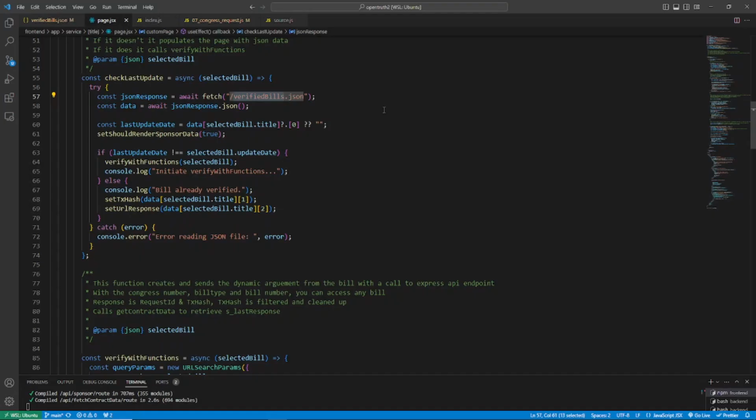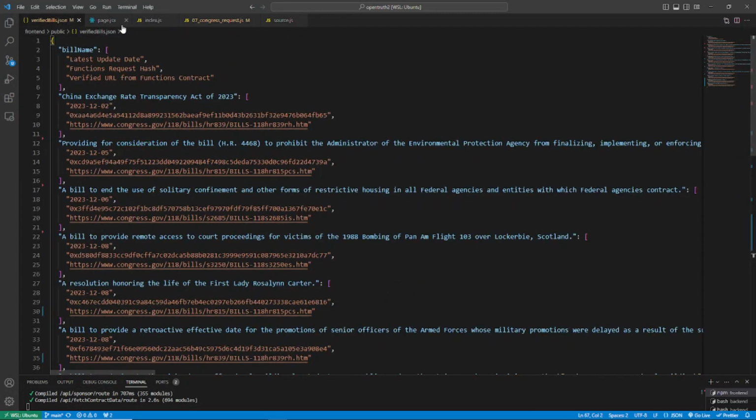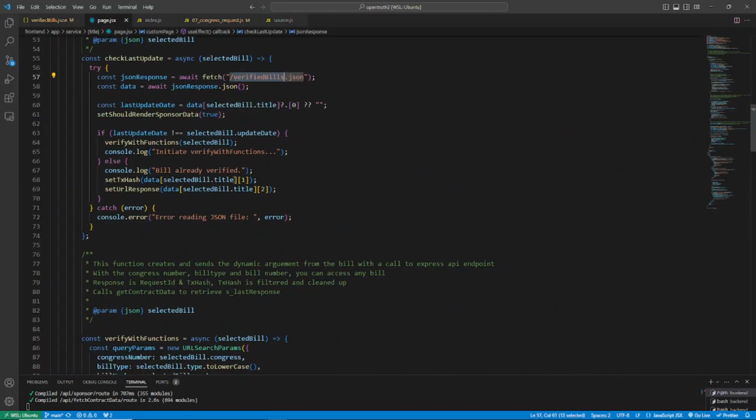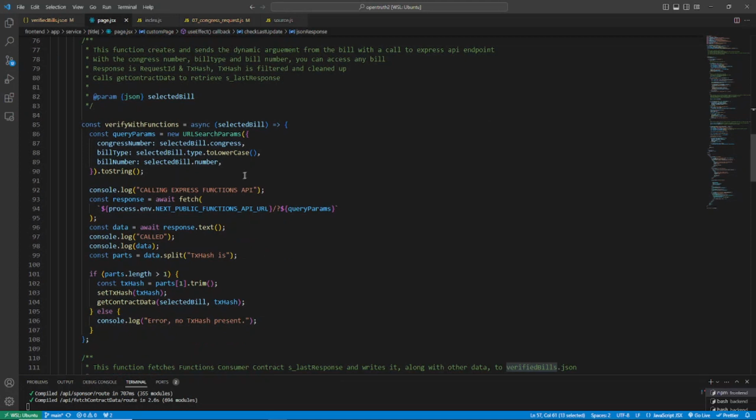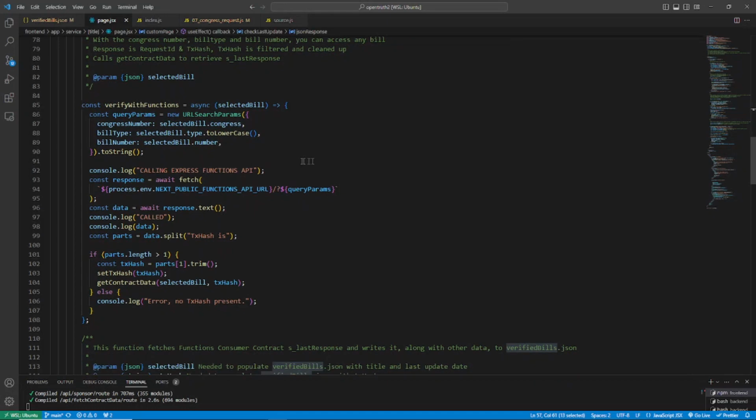Now let's look at the code. From the selected bill page, Next.js will want to check to see if the bill has already been verified. If it hasn't, it will have to call Chainlink Functions. It will create these 3 dynamic arguments, which is all you need to find any bill in the system. It will mount the dynamic arguments into the fetch function that will be used to call the Express API point.